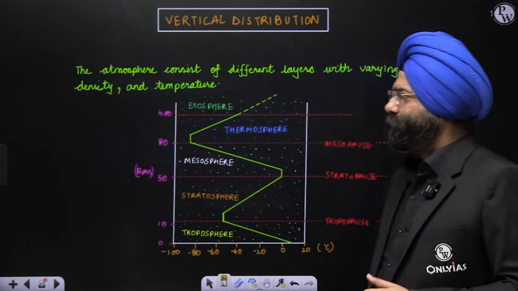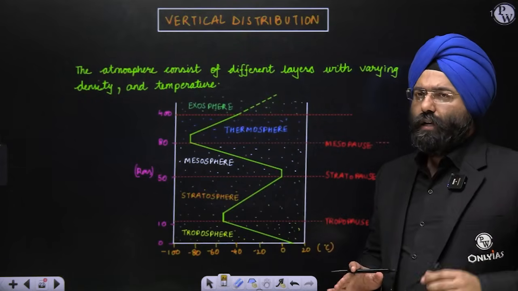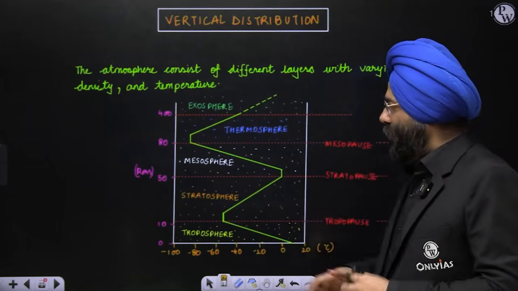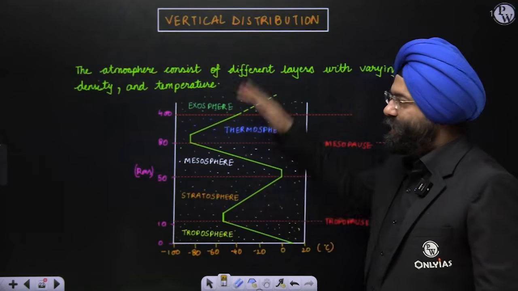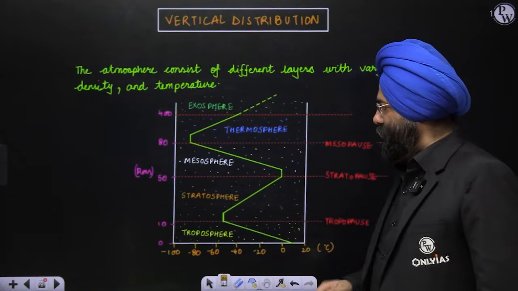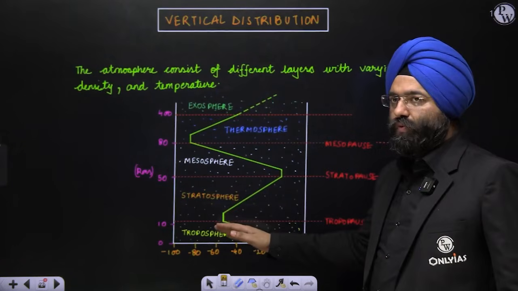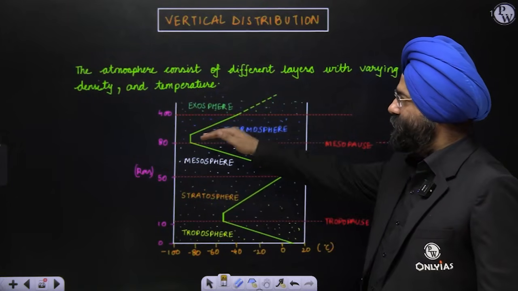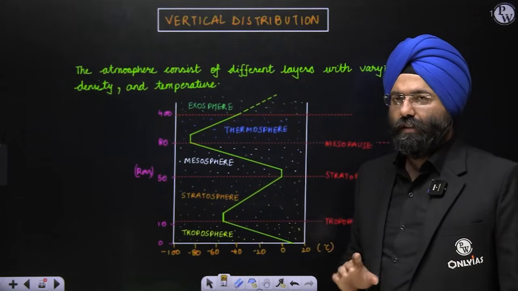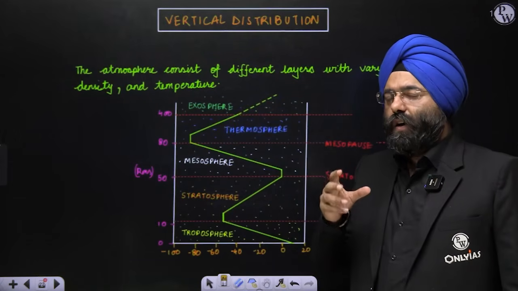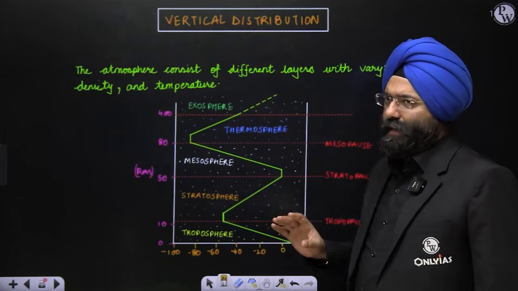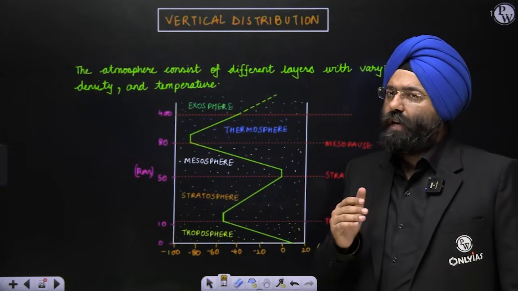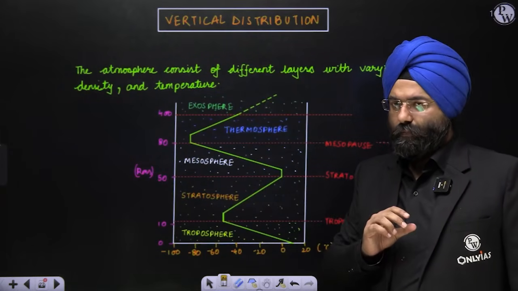Now see here. When I talk about vertical, please remember this. In the previous lecture, we have already explained to you how the temperature variation across the atmosphere takes place. Like the temperature decreases as you move up in the region of troposphere, in the stratosphere increases, mesosphere decreases, and so on and so forth. You had studied this. But I am not going to talk about all these things. My major concern over here is going to be the troposphere, because I know that very well all the climatic changes that take place are in the troposphere, right?